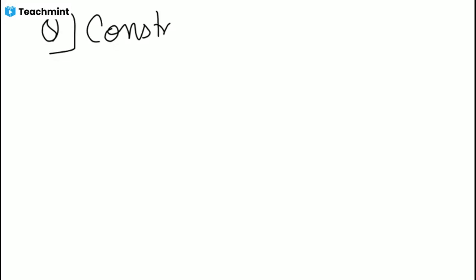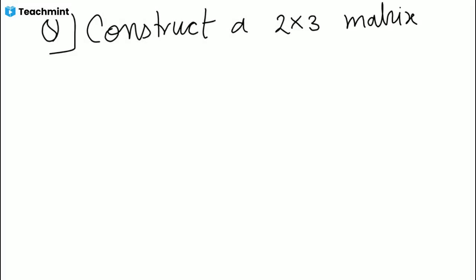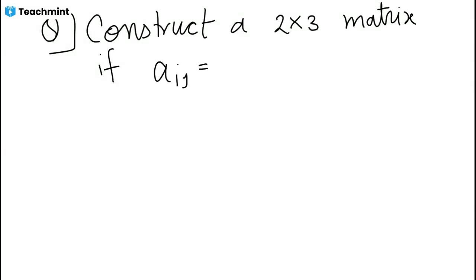So we have a question: construct a 2 by 3 or 3 by 3, any order matrix, if Aij is equal to i plus j.